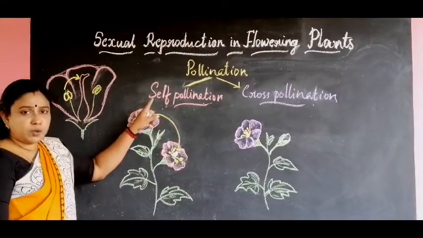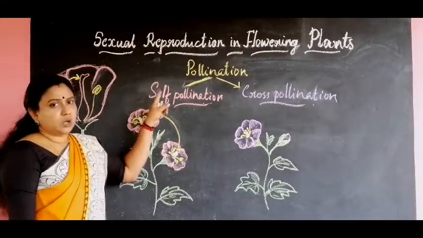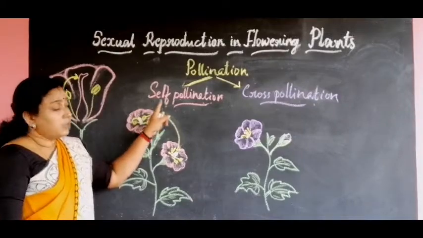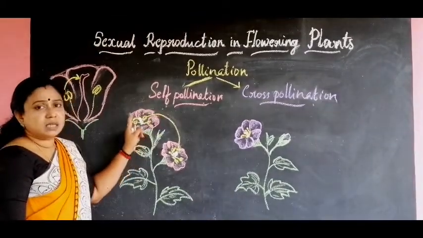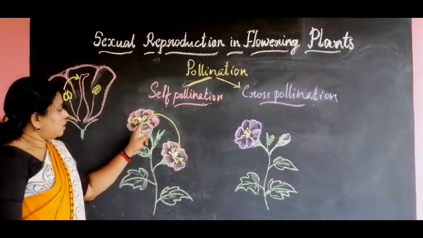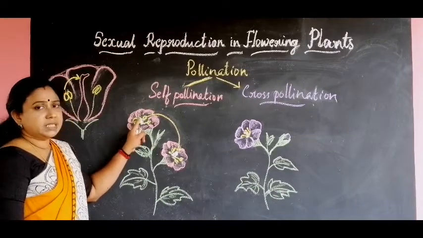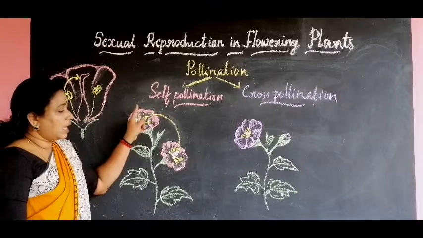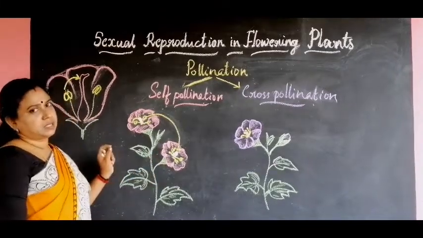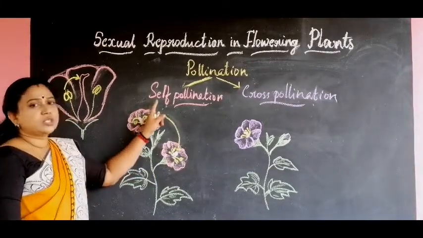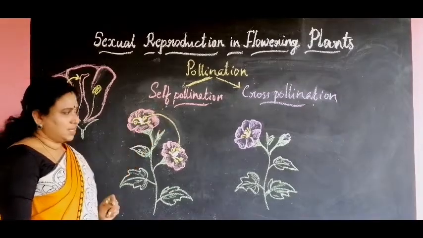So what is self-pollination? When the transfer of pollen grains takes place in the same flower, or the transfer of pollen grains from one flower to another flower of the same plant occurs, that pollination is called self-pollination.